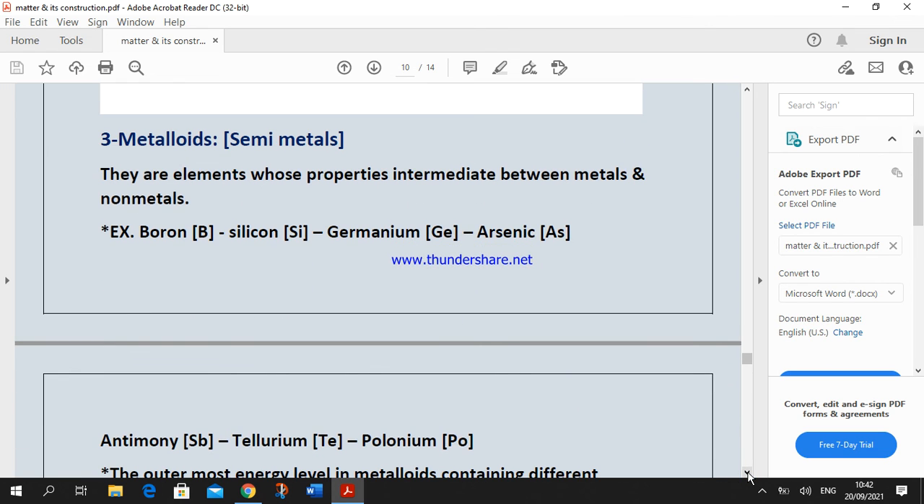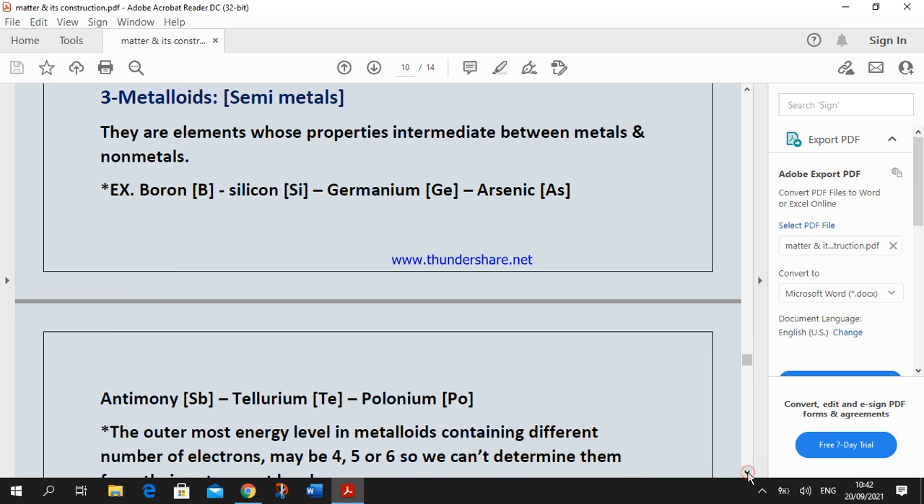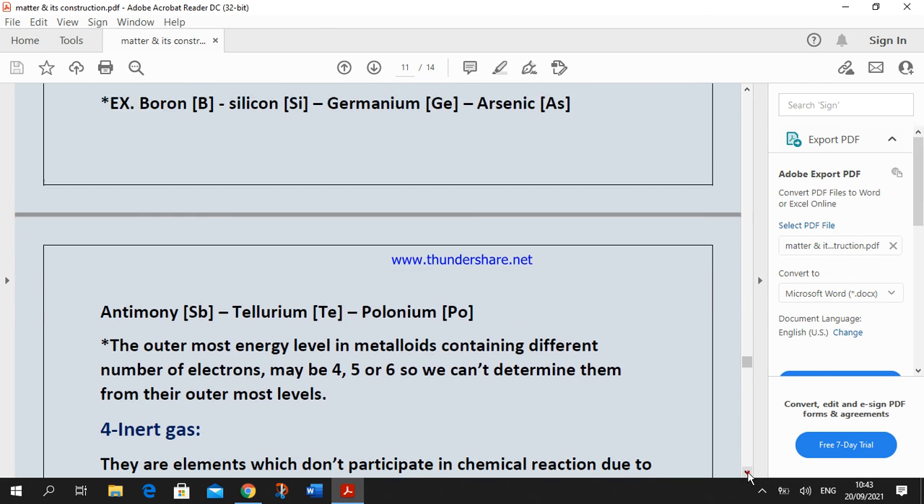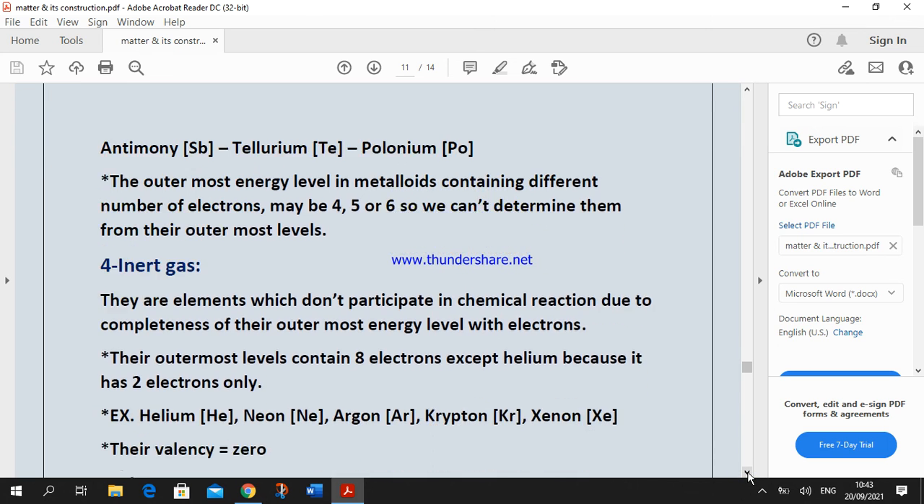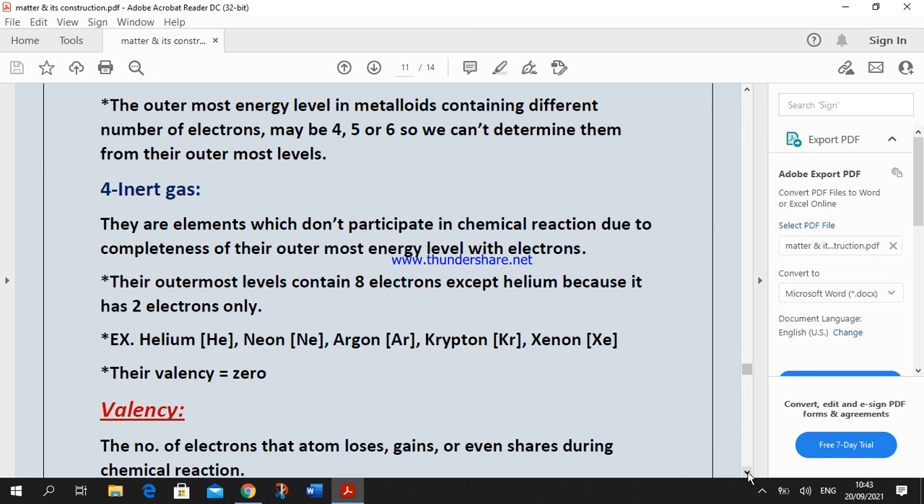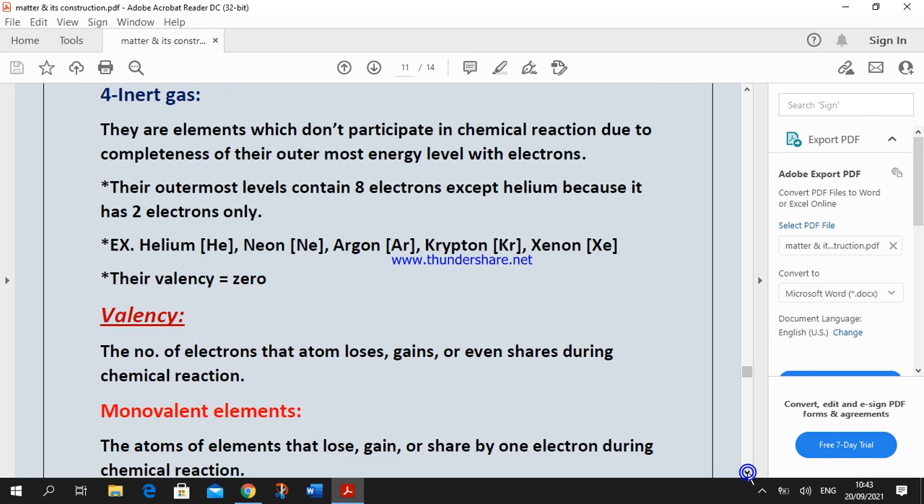Metalloids are elements whose properties are intermediate between metals and non-metals, like boron, silicon, germanium, arsenic, antimony, tellurium, and polonium. The outermost energy level of the metalloids contains a different number of electrons, so we can't determine them from their outermost shells. Inert gases are elements which don't participate in chemical reactions, due to the completeness of the outermost energy level. Their outermost energy level contains 8 electrons except helium, because it has 2 electrons only.